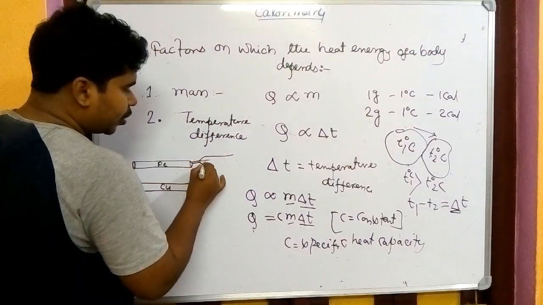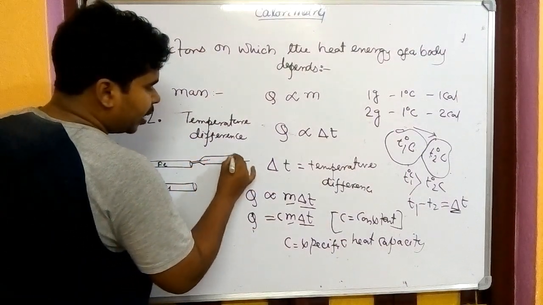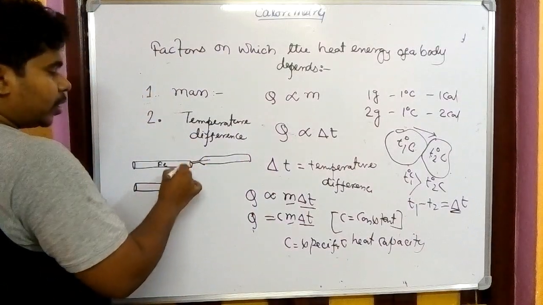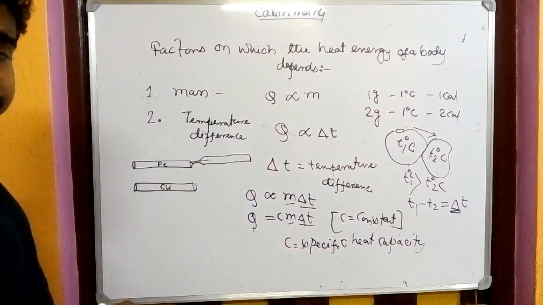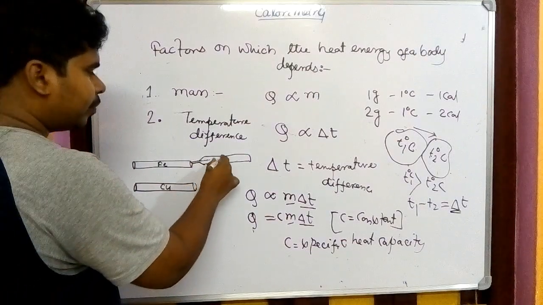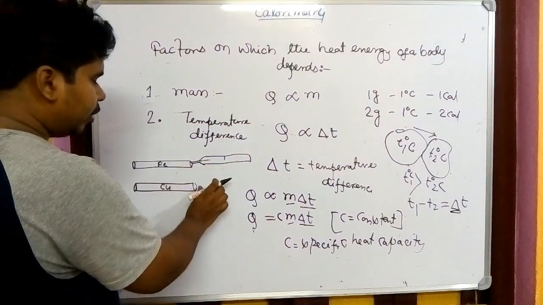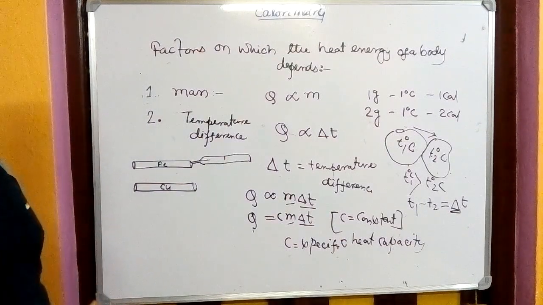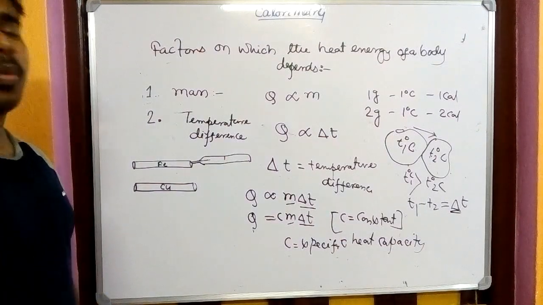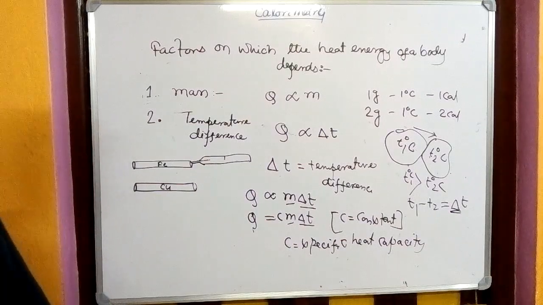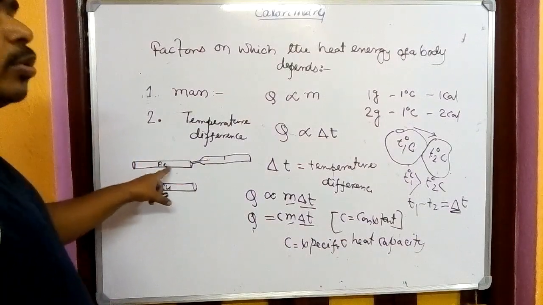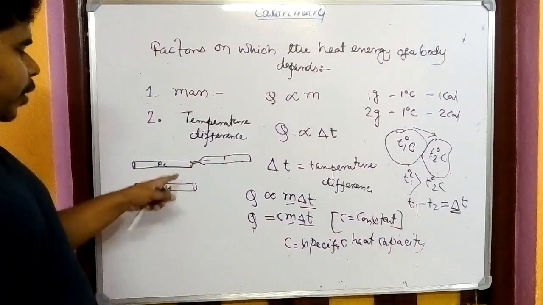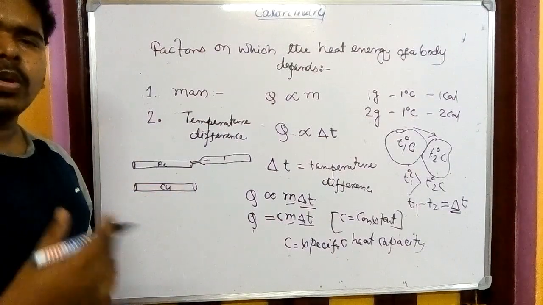I have asked a question: by which instrument do we measure the heat energy? That is the thermometer. First we touch the thermometer to one rod and see a reading, and then we take the same thermometer and touch the other rod, and we see the reading is different. Why? The reason is that the heat absorbed by the two rods, Fe and Cu, is not the same.